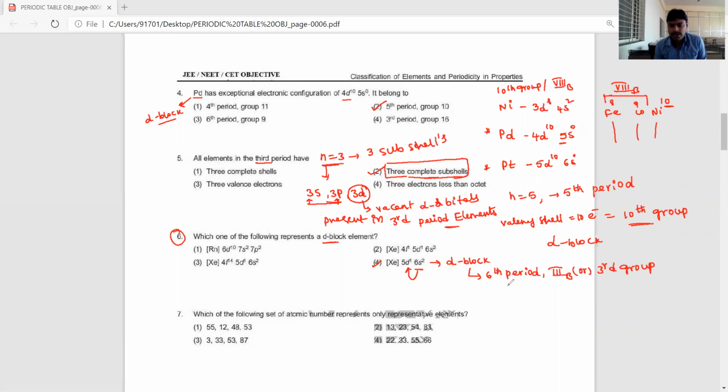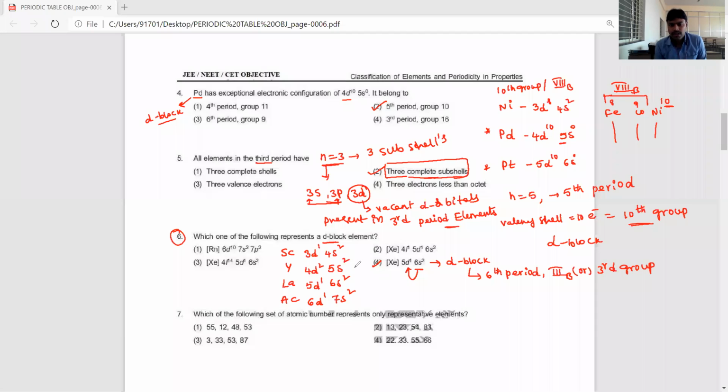What are the third B group elements, dear students? Scandium, yttrium, lanthanum, actinium. Scandium's outer shell electronic configuration is 3d1 4s2, yttrium 4d1 5s2, lanthanum 5d1 6s2, actinium 6d1 7s2.